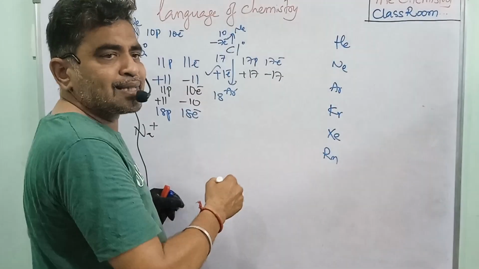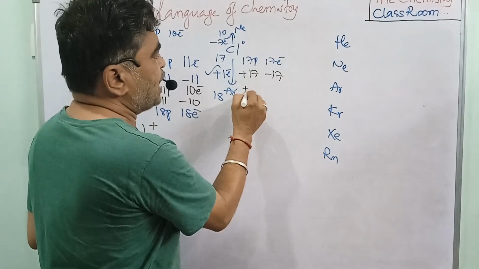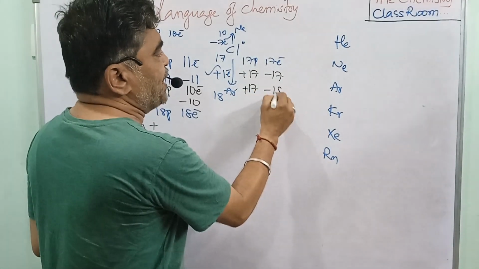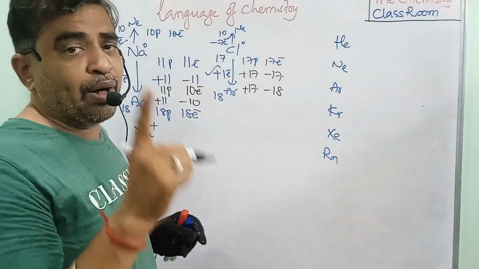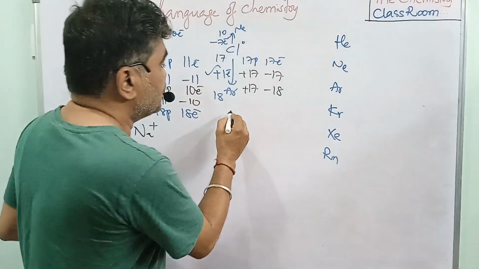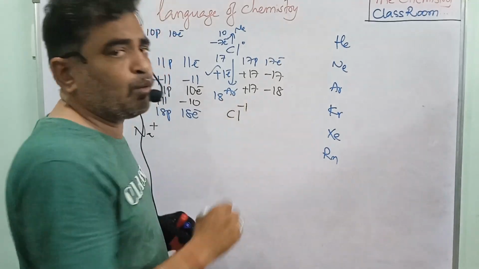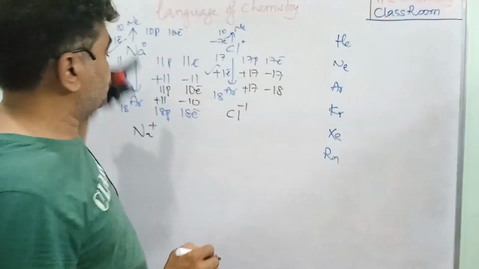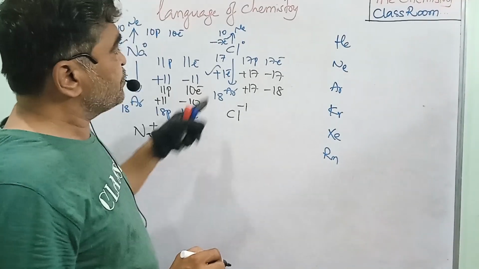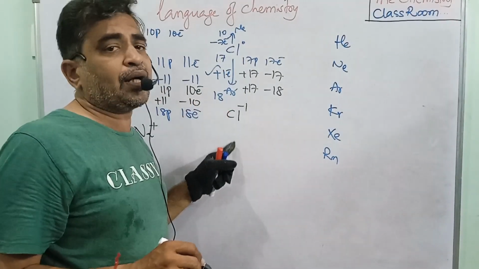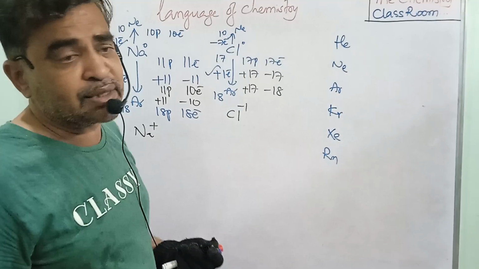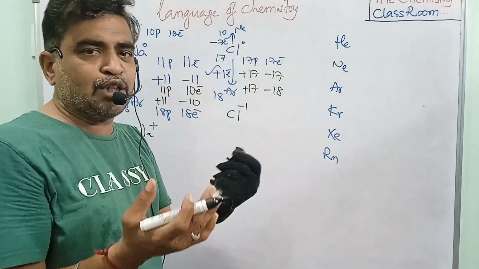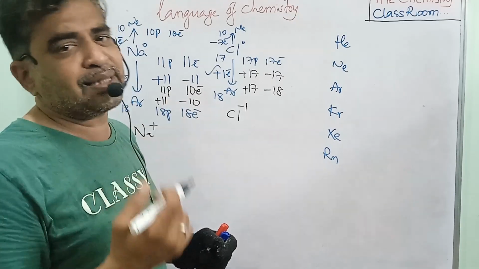But when the electron is gained by the chlorine, what happened? 17 protons as it is, but the electrons are 18. Now one negative charge is in excess, so automatically the chlorine gets one negative charge. When the sodium loses one electron, the sodium forms Na+. The chlorine, when it gains one electron, forms Cl-. So after getting stability, Na+ is formed and Cl- is formed.